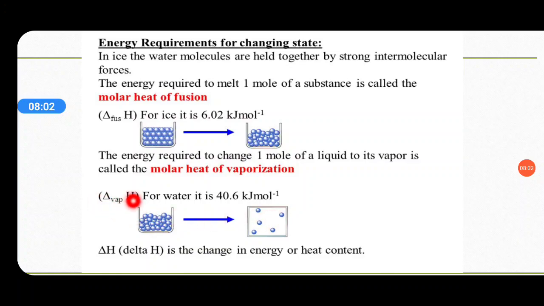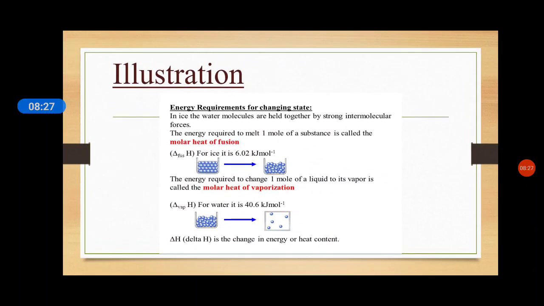So this delta H vaporization is indicated as delta H, with the initial letters of vaporization, VAP, at the center, and the amount given is 40.6 kilojoule per mole. This is for 1 mole of water. Here something more is explained in the last line. Delta H is the change in energy, or the heat content. So this is the illustration for the heat of fusion, that is enthalpy of fusion, and enthalpy of vaporization.